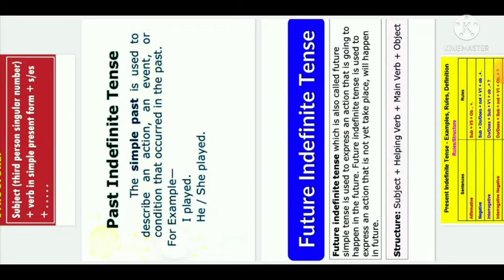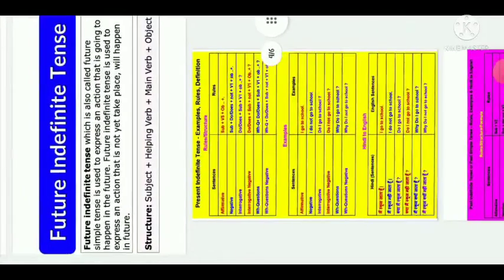It is used to express an action that has not yet taken place and will happen in the future. So this was all about the introduction to present, past and future indefinite tenses.